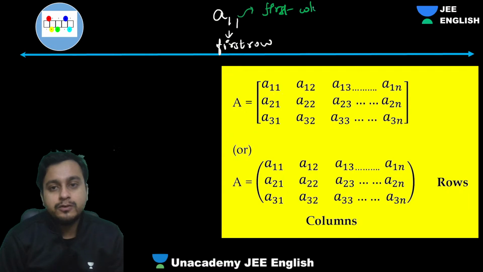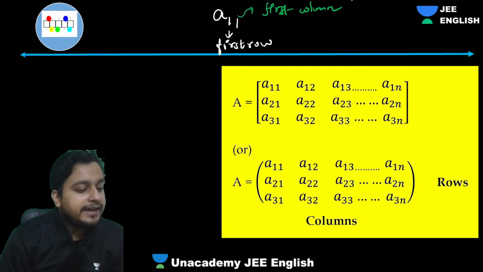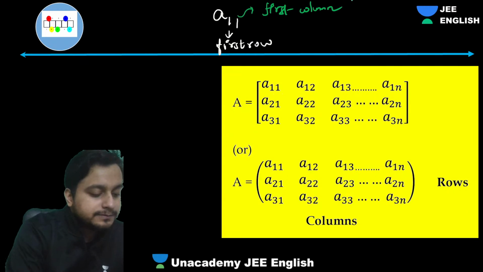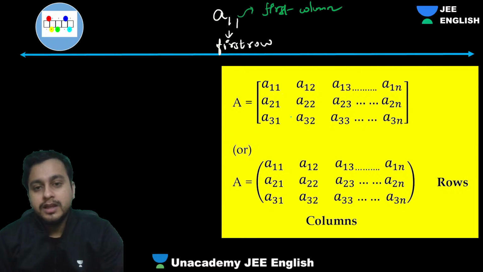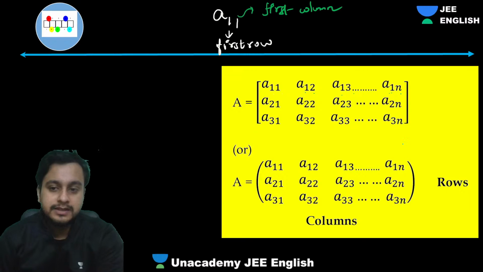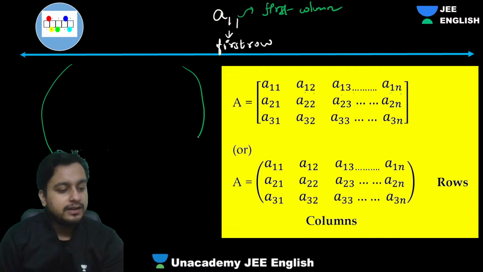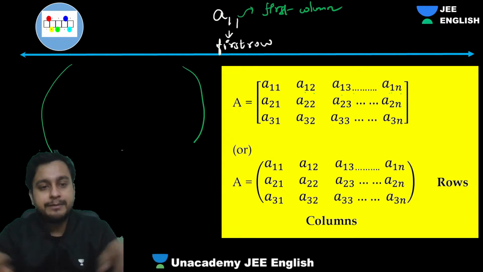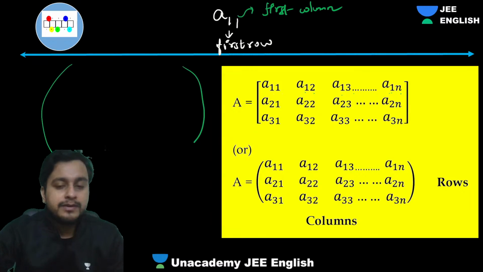That's how we write down the elements of the matrix. Also here you have A12, that will be first row and second column, first row third column, first row nth column. Or else you can use braces, which is not very famous. We generally use the square brackets only, which is more famous.